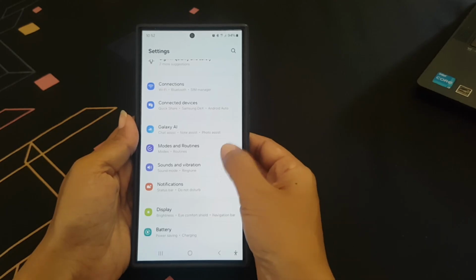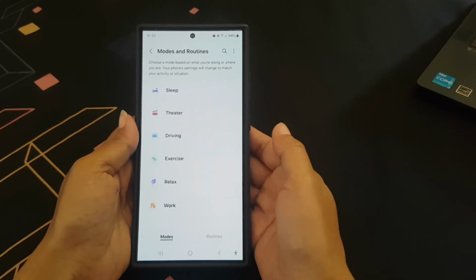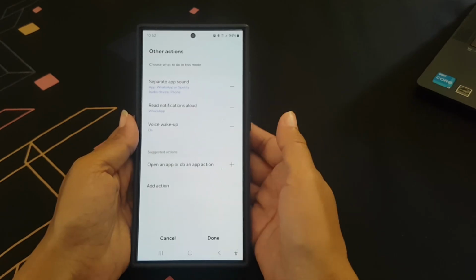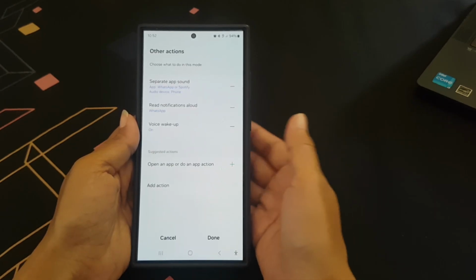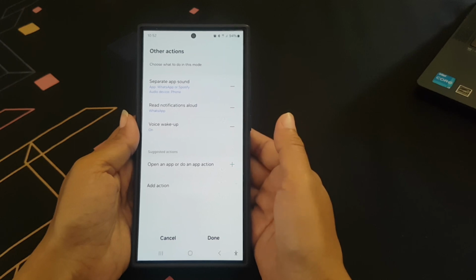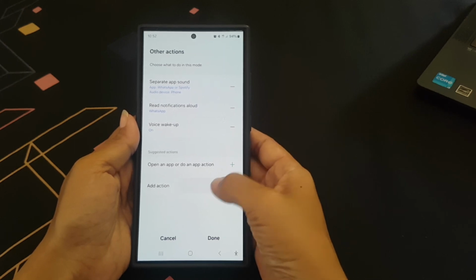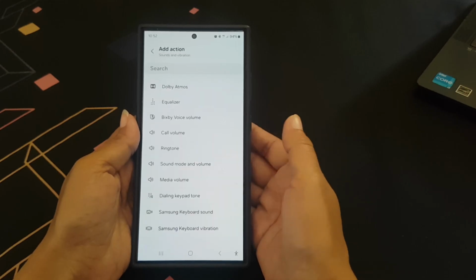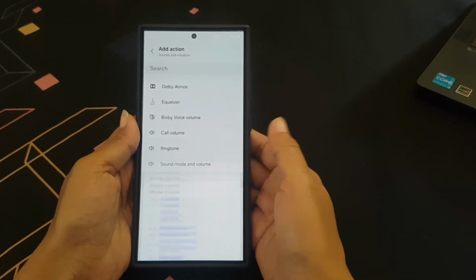Tap mode and routine. While you are in the mode section, tap driving. Tap other action. Under suggested action section, tap add action. Tap sound and vibration. Tap media volume.